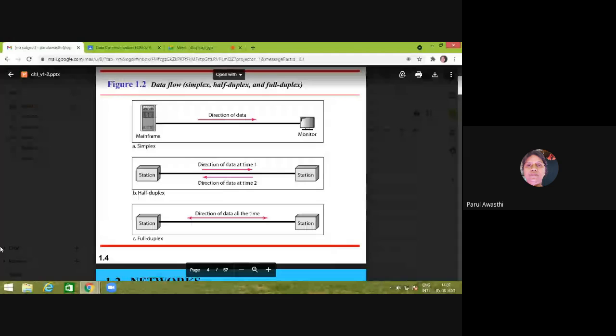What is a network? A network is a connection between a number of devices, right? A network is a set of devices, and these devices are also referred to as nodes. They are connected by media, and that is called a link.